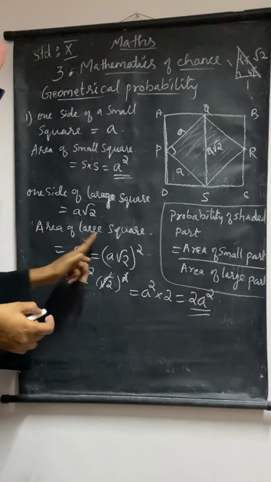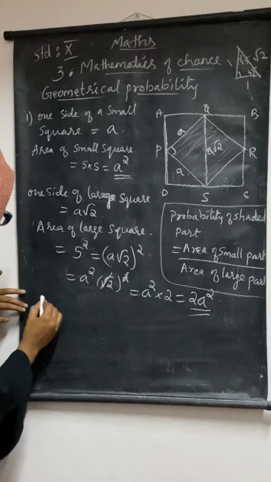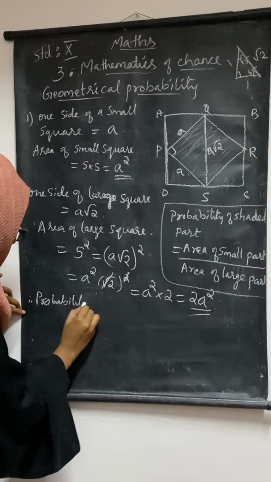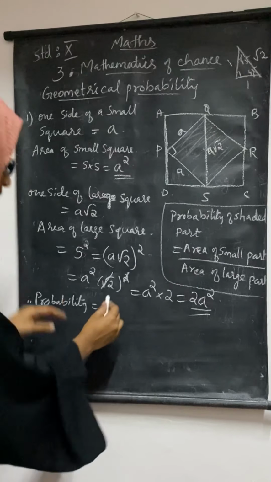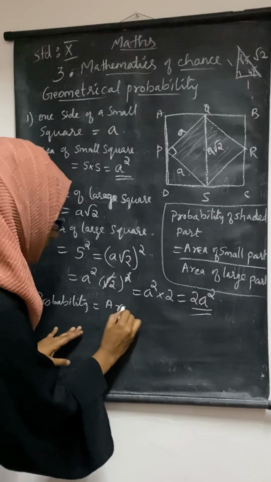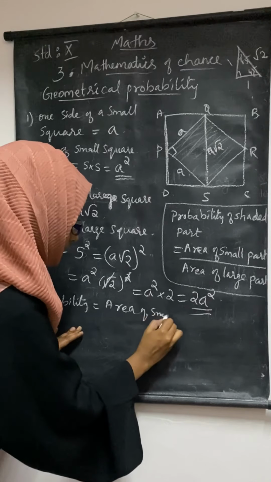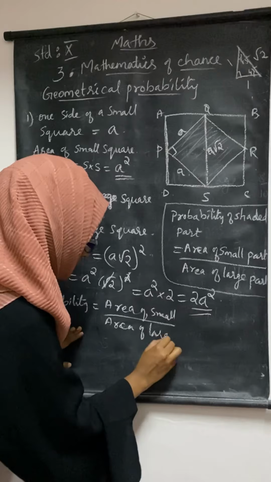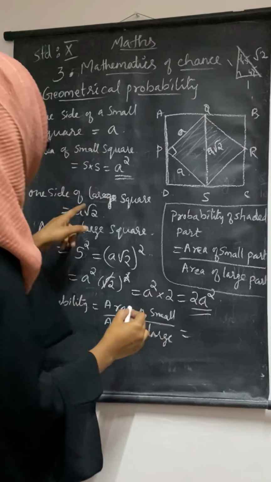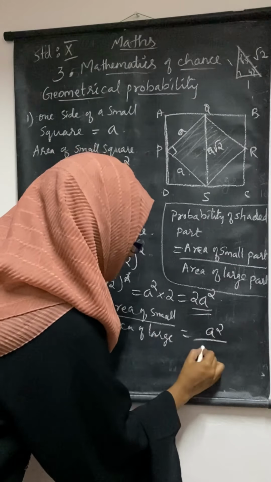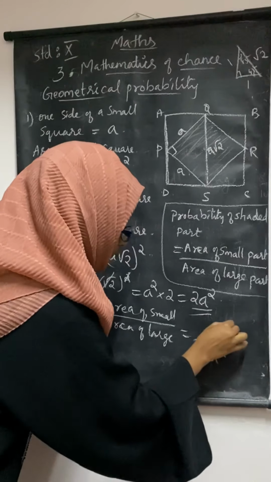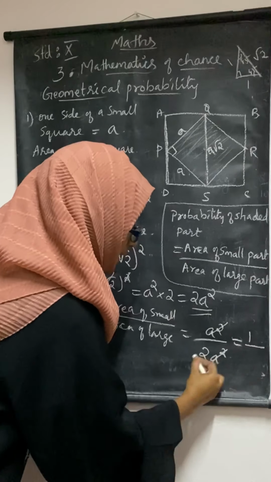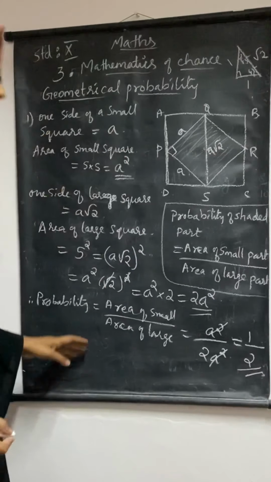Area of the small, area of the large got. Now the probability, this formula I have to use. Therefore probability is equal to, you have to write the formula at the side, area of small by area of large. Small area is A square, by large which is 2A square. So A square gets cancelled. So the numerator will be 1 always, and divide by 2. So this is the probability of this figure.